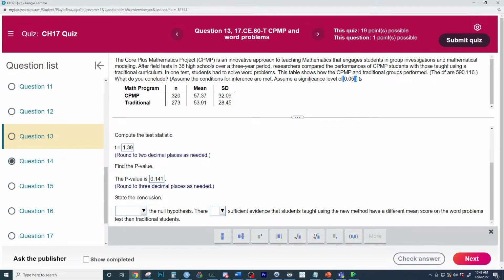I'll figure out the exact one in a moment, but look at this right here. Would you reject or not reject the null? Look at the p-value, and I'll show you how to get the exact one in a moment. It's going to be a little higher. Look at the alpha level.